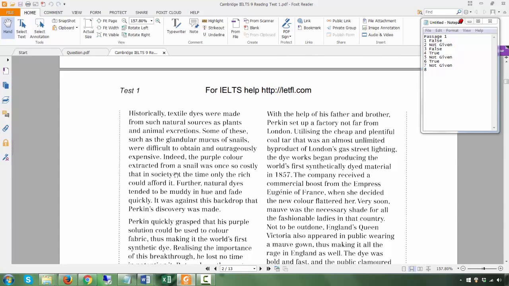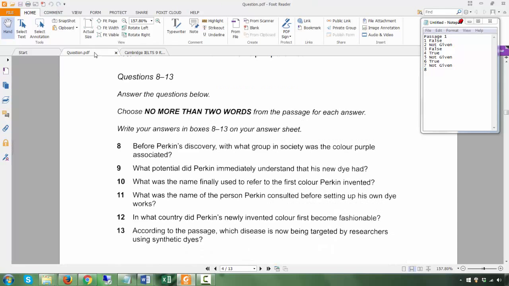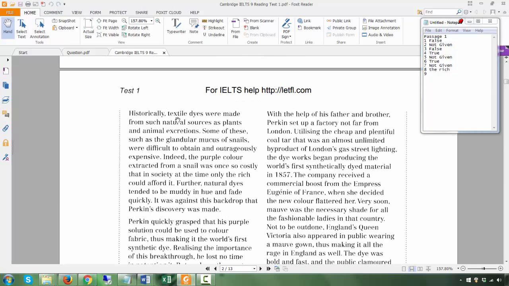Indeed, the purple color extracted from a snail was once so costly that in society at the time only the rich could afford it. All right. So at one time, what group? The rich. Okay. The rich could afford purple.